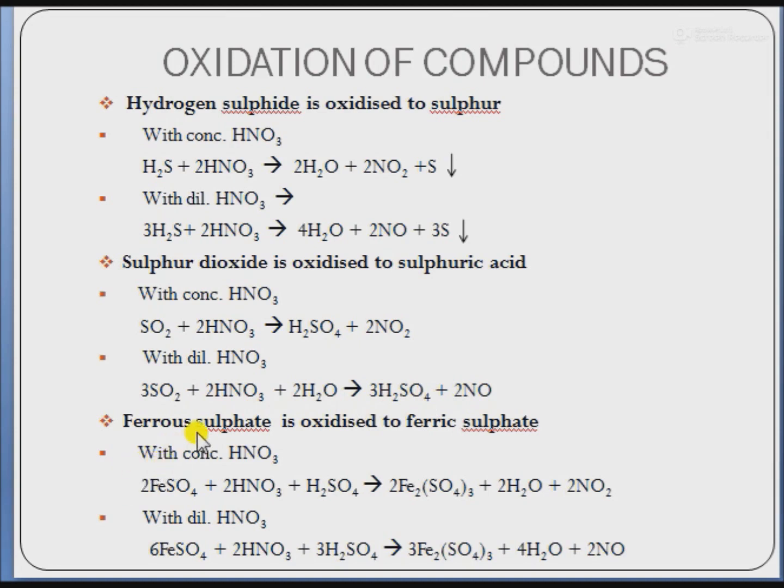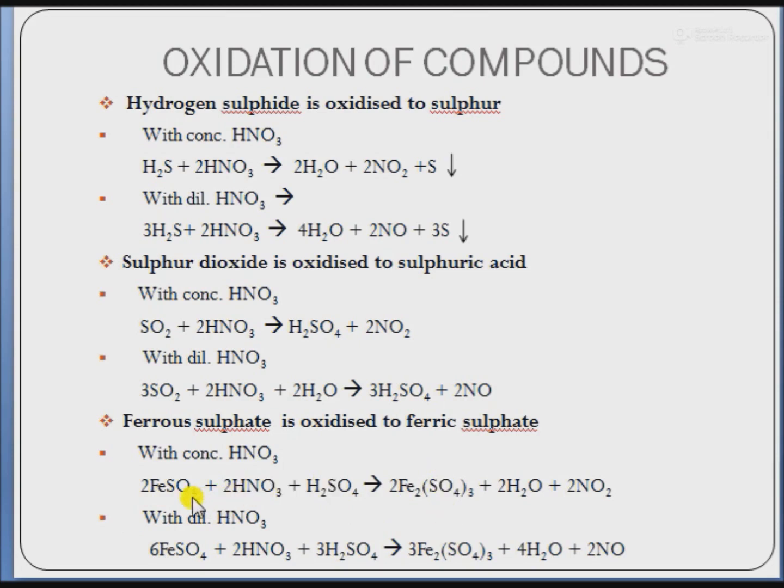Next, it oxidizes ferrous sulfate to ferric sulfate. When ferrous sulfate, that is FeSO4, reacts with concentrated HNO3 in the presence of acid, that is H2SO4, it forms ferric sulfate. Here it is FeSO4, meaning ferrous sulfate, and here it is Fe2(SO4)3, meaning ferric sulfate.